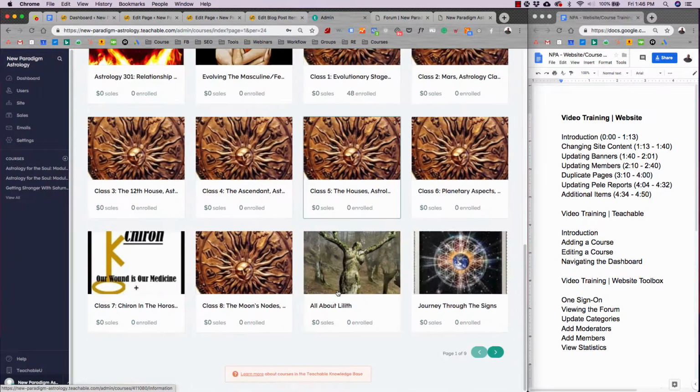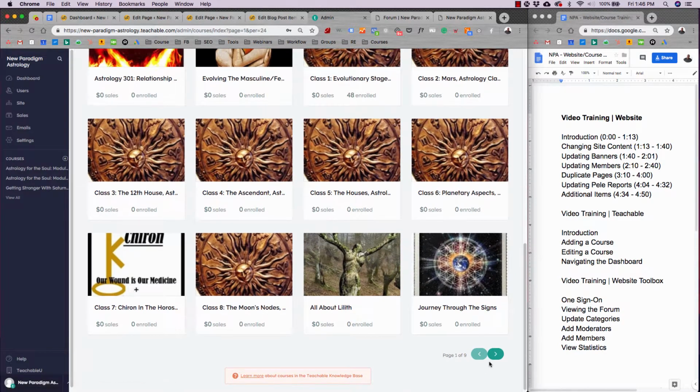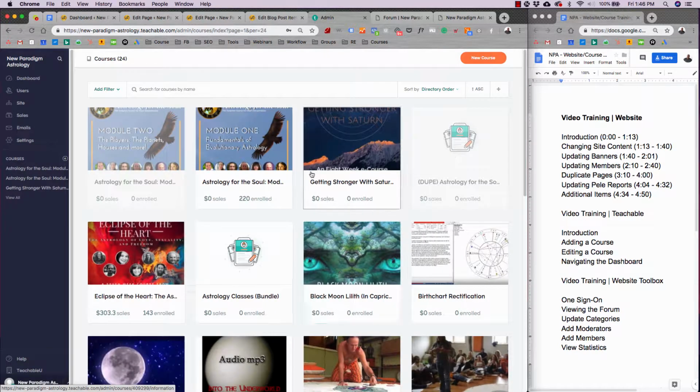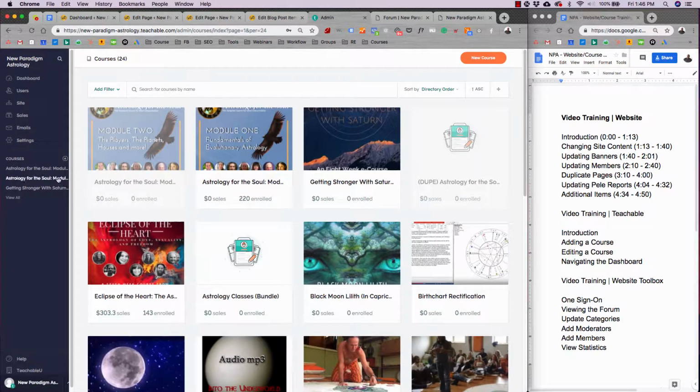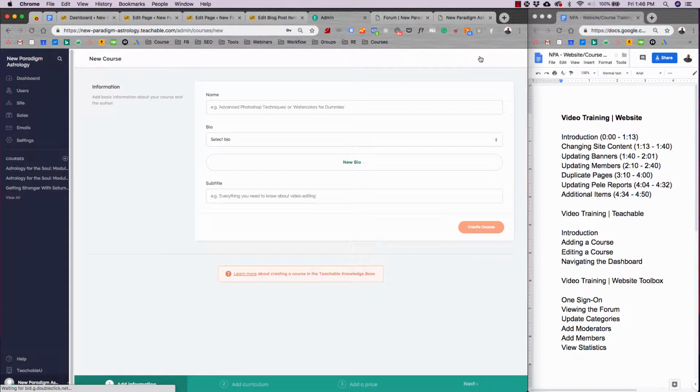So this is a complete list of all the courses. There's 9 pages of content, right? And the ones that are shaded out are the ones that aren't available on the front end. So to add a course is really, really easy. You just hit new course. You name the course. So we're going to call this test course.